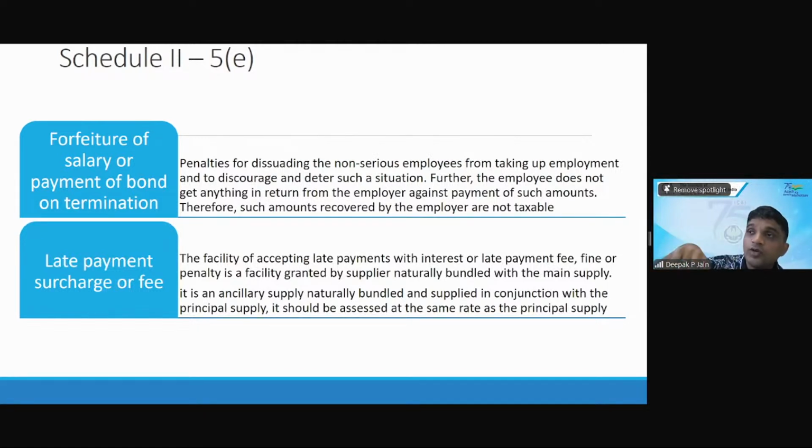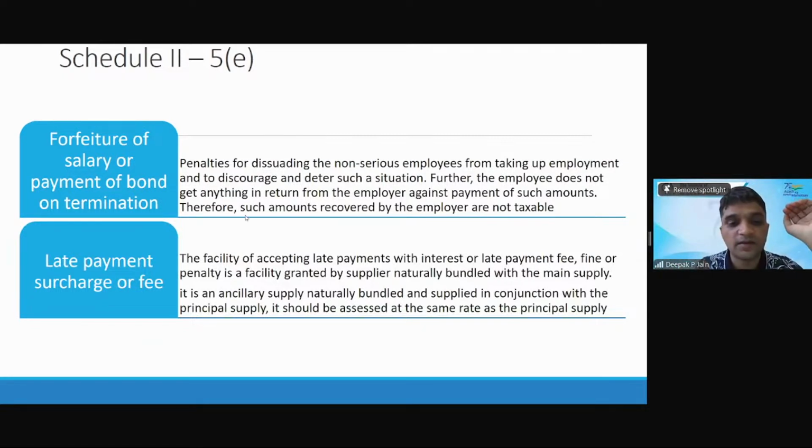But if you want to move it from one place to another place, then it's a supply of service on which 18% will be charged, because supply of service is 18%. But this is a naturally bundled service, so whatever GST rate is on the main supply will apply on the ancillary supply also.